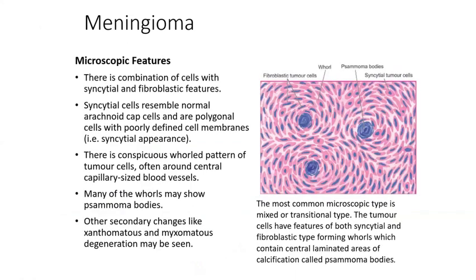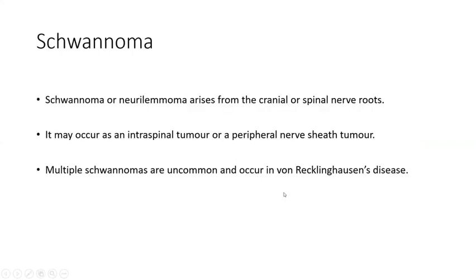Here, in the microscopic appearance, you can see the syncytial cells. The cells resemble arachnoid cap cells, which are polygonal in shape with a defined membrane, arranged in a syncytial appearance with central psammoma bodies. A whorled appearance with central psammoma bodies can be identified. Many whorls can be seen. Sometimes this may show xanthomatous or myxomatous degeneration within the tumor.